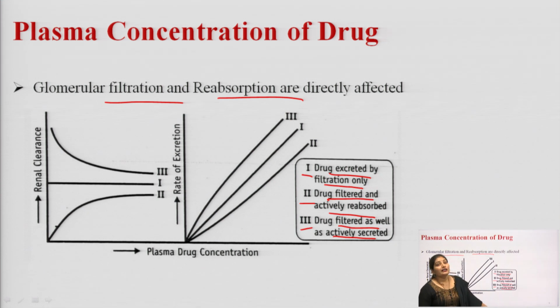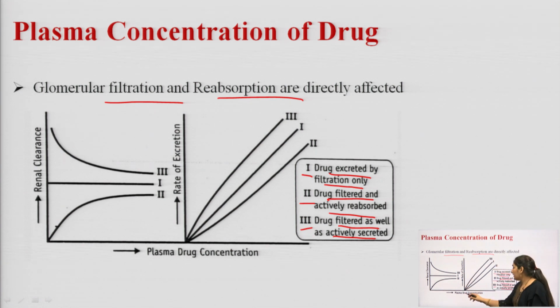And when we correlate these three categories with the plasma drug concentration, then what do we obtain? When rate of excretion is plotted against the plasma drug concentration, we will get a linear relationship for all these three categories.